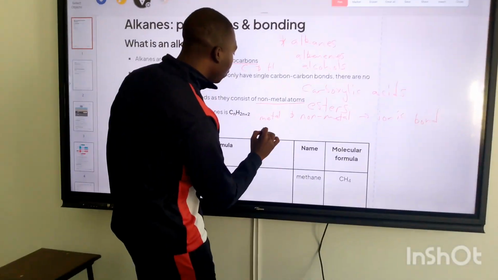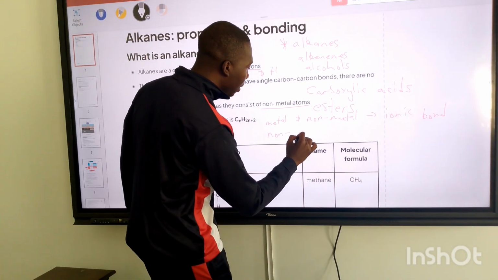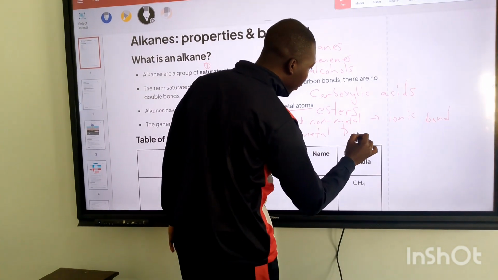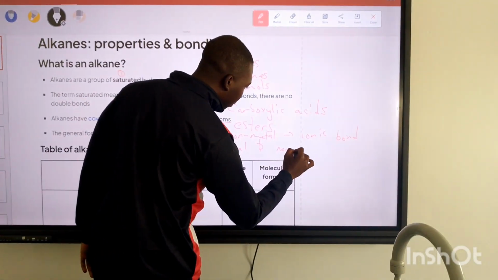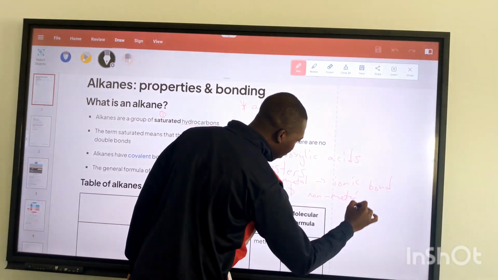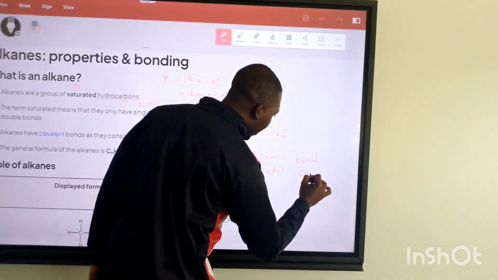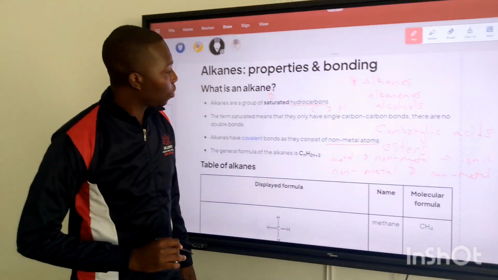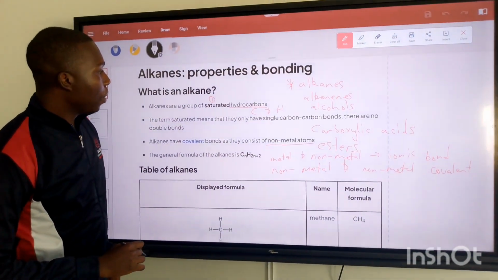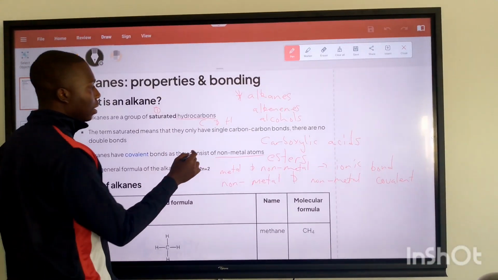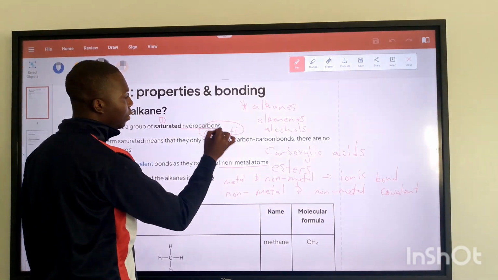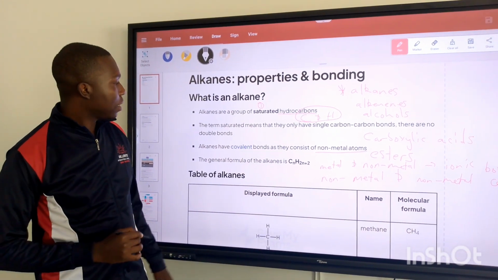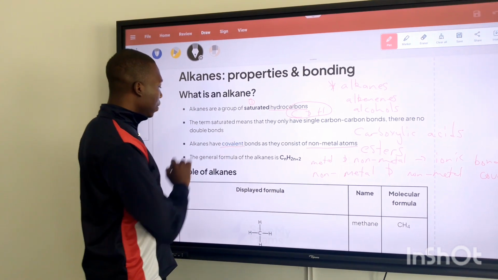And when there are two non-metals, a non-metal and a non-metal, this is where we have a covalent bond. So this is the case now with alkanes. We only have non-metal atoms, which are carbon and hydrogen. So the bonding which exists between those atoms is covalent bonds.